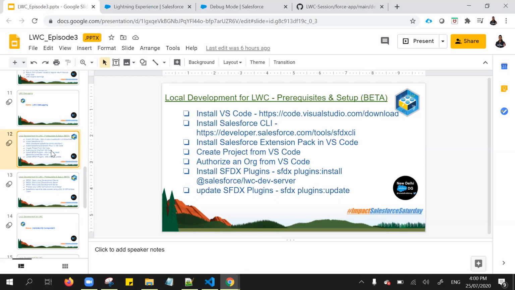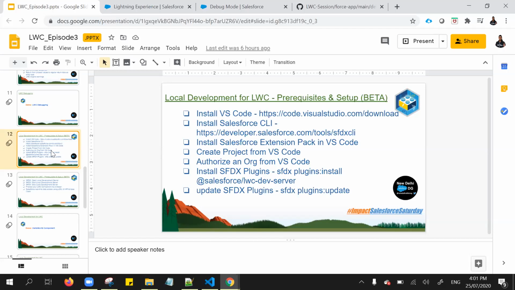As developers, we used to spend a lot of time pushing components to the Salesforce org, testing them and finding any issue, then correcting the issue, and again pushing one more time and testing again, and so on, right? This feature saves a lot of time for a Salesforce developer. Now there is no need to deploy to an org to preview your component. The local development server will also show any errors, so you can see them without deploying that particular component to your Salesforce org. You can see the result from your local system itself.